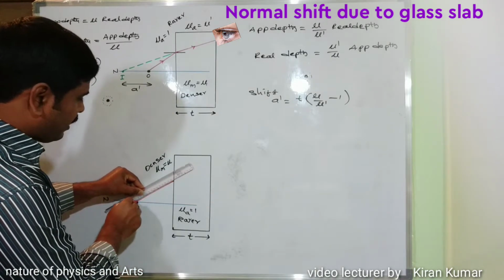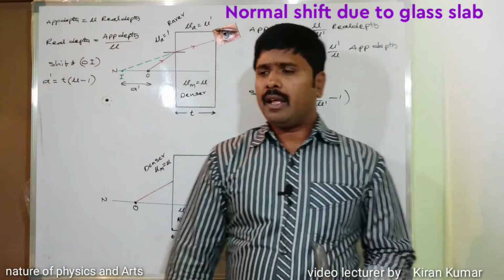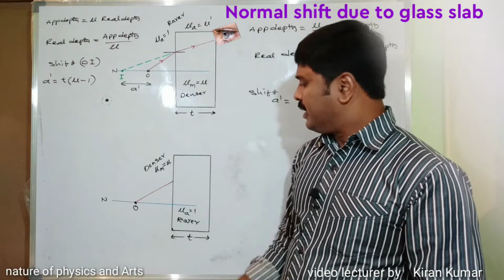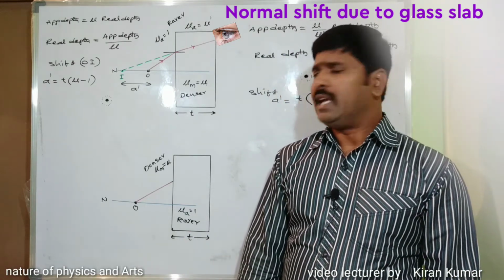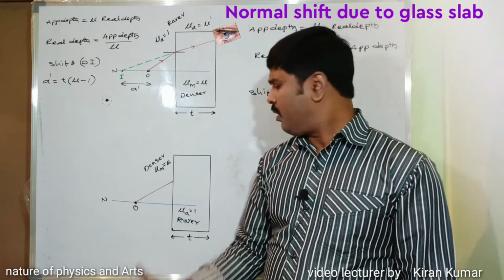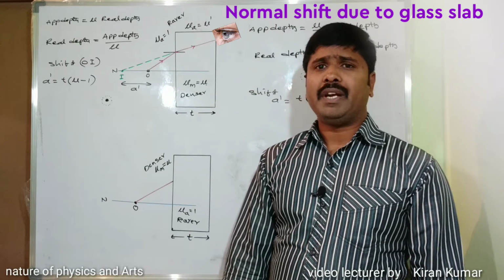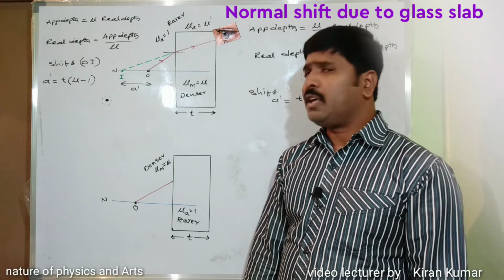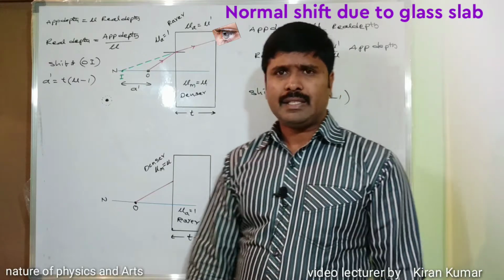This is the glass slab. Actually, the rectangular glass slab is made of glass, but inside it is completely air only. That's why we are considering it as a rarer medium, that is empty, a hollow rectangular glass slab.